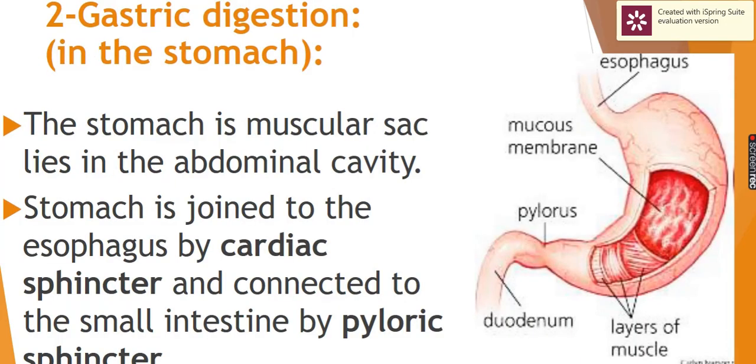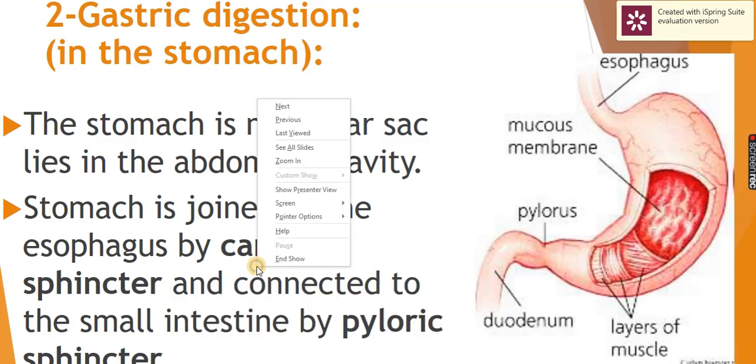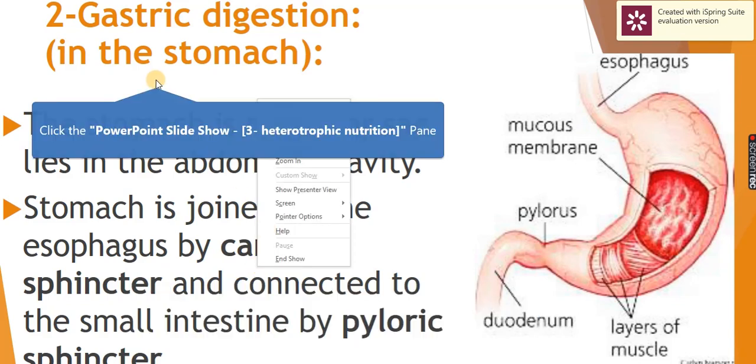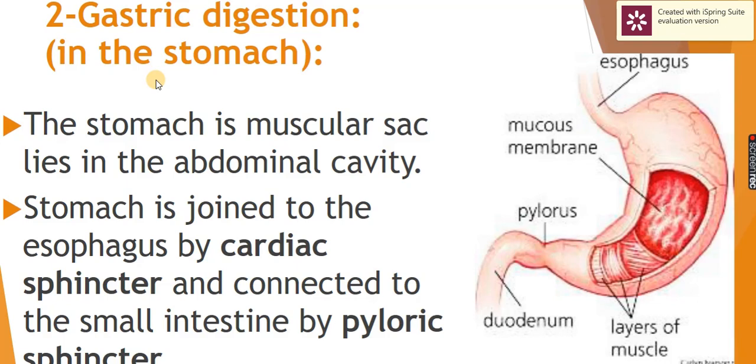Now we are going to talk about the second type of digestion, which is gastric digestion. Gastric digestion happens inside the stomach. So let's first see what the structure of the stomach is.